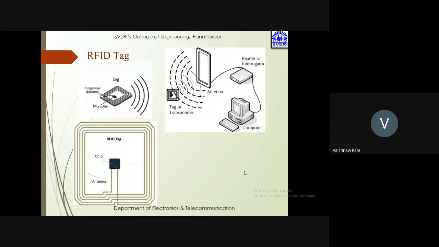You can see that the tag has an antenna, which is quite a big antenna in square form. In between, you can see a chip, that is a microchip integrated with the antenna, and this is all about the tag, which is also said to be the transponder. The tag is used to store the information, which is then transmitted through the antenna to the reader, and then the reader is connected to the computer in order to access the information. The RFID reader and the tag give the information back and forth. So in this way, they communicate with each other.